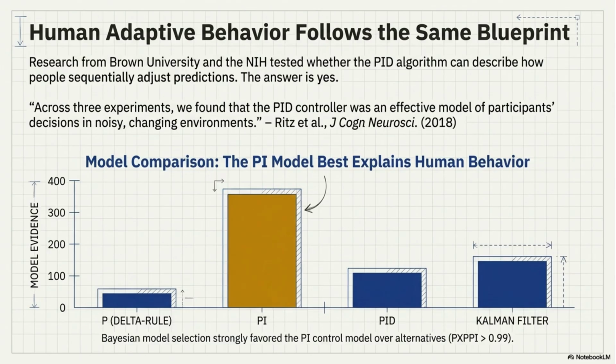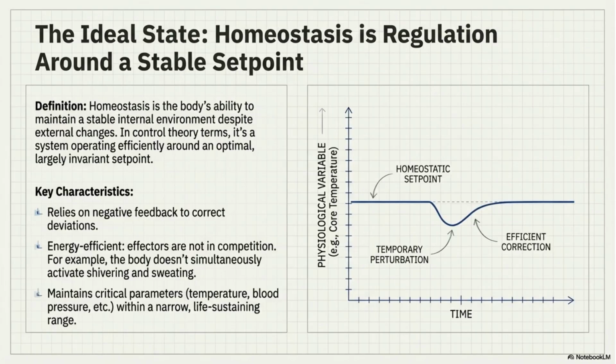Research from Brown University and the NIH shows that the PID algorithm can describe how people sequentially adjust predictions. The PI model, without the derivative component, best explains human behavior. Homeostasis, the ideal state, is the body's ability to maintain a stable internal environment despite external changes. It is regulation around a stable set point, relying on negative feedback to correct deviations and maintain efficiency.